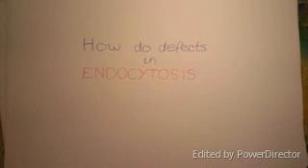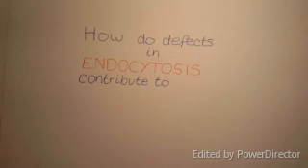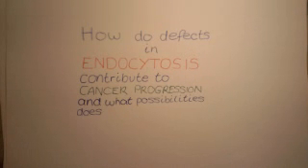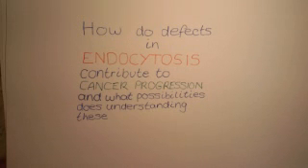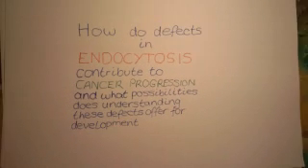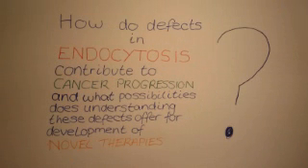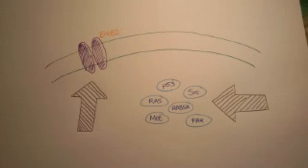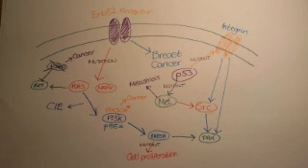This video aims to discuss the main points, results and conclusions of the question: how do endocytic defects contribute to the progression of cancer, and what possibilities does understanding these defects offer for development of novel therapies? The first part of this question is regarding problems in either the receptors or the machinery of endocytosis, and this involves a number of different signalling pathways.